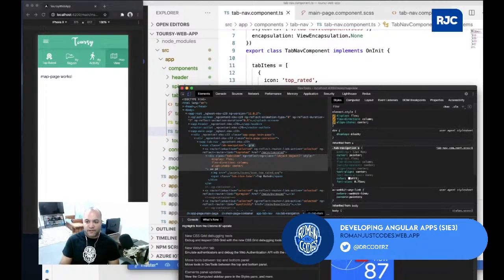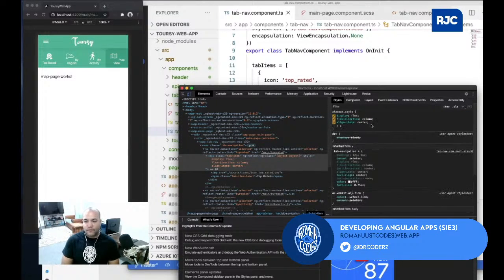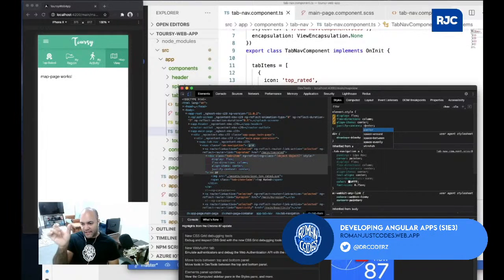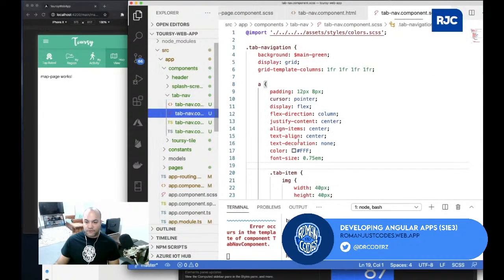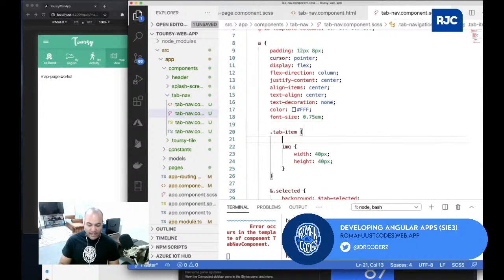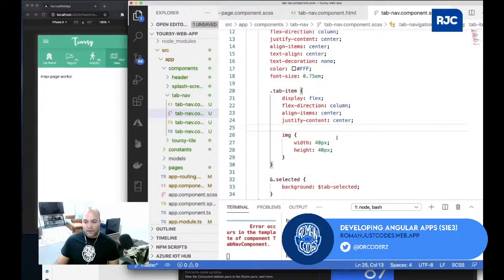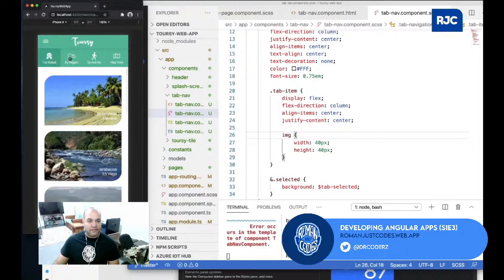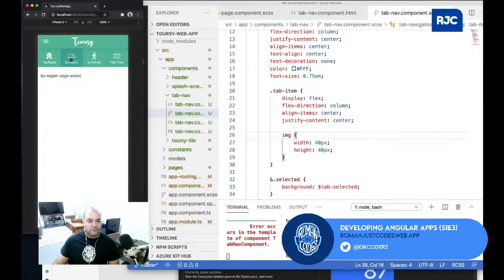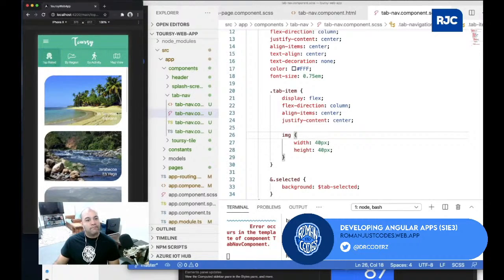I'll just throw in justify content center just in case, so it actually vertically centers the content inside. So I just come over here, come to the style inside of the tab item, and add those additional pieces. My images will still be the same. Save, and now you see everything is perfect. There you go, like that.